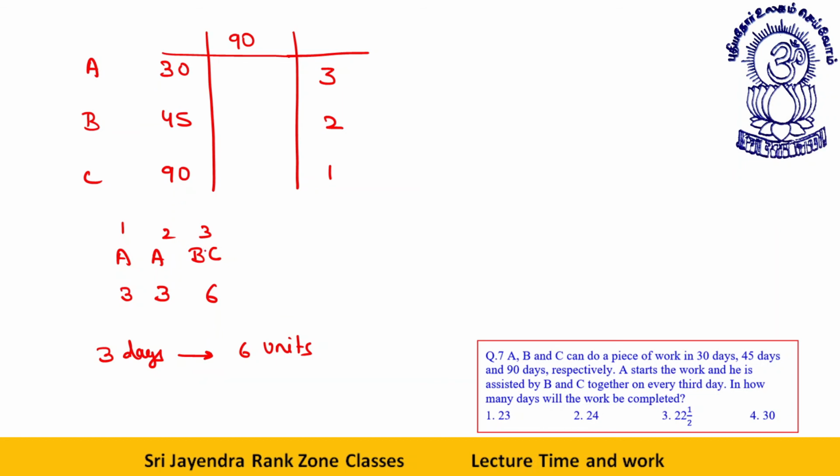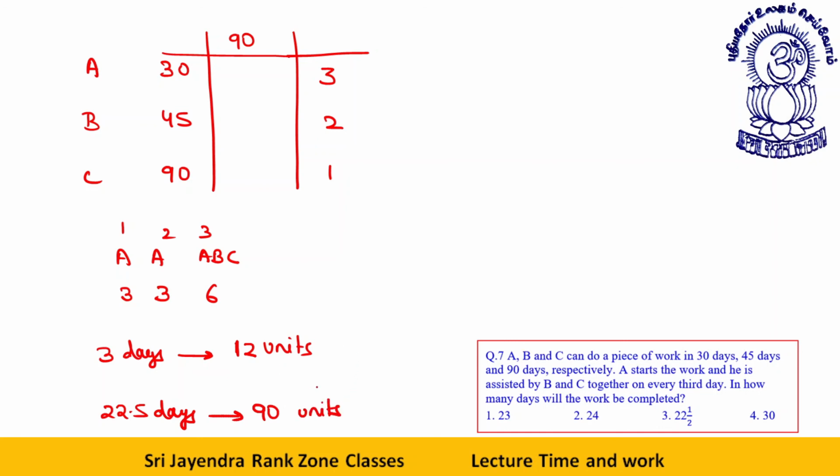Students, this is A, B, C. First of all, third day they are A, B, C, and I am doing a small mistake. This is like here this 12 units. Okay, 3 plus 3 plus 6, 12 units. 3 days, this is 12 units. If I multiply both the things by 7.5, it will become 22.5 days. This into 7.5 will be 90 units.